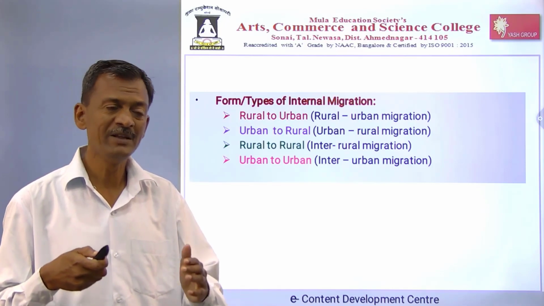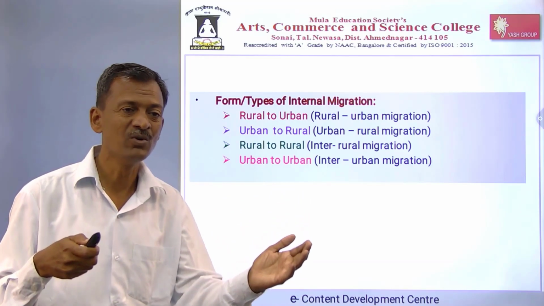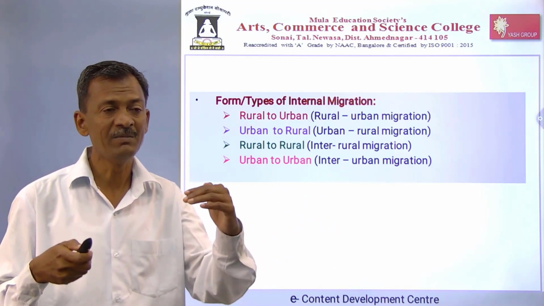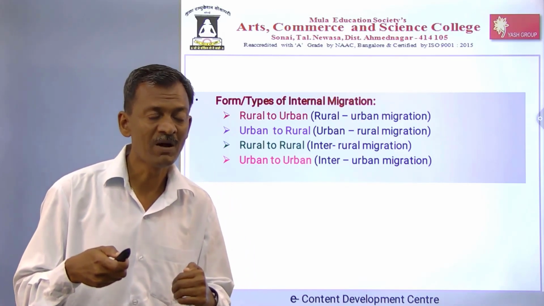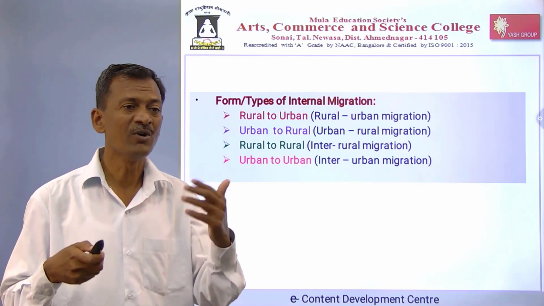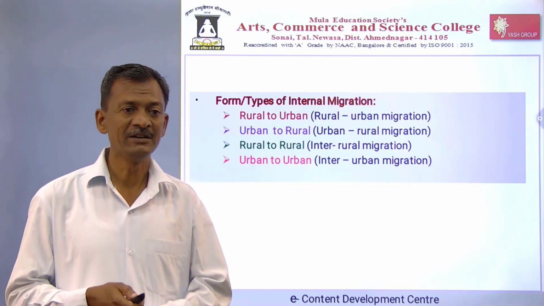Rural to rural means rural girls migrate to another rural area. That's why it is rural to rural. Urban to urban is for a high standard of living, for example Mumbai's youth going to Madras, Bangalore or Calcutta. This is known as urban to urban migration.